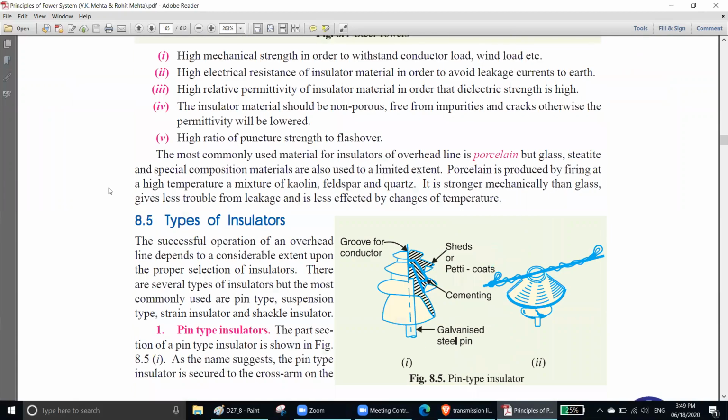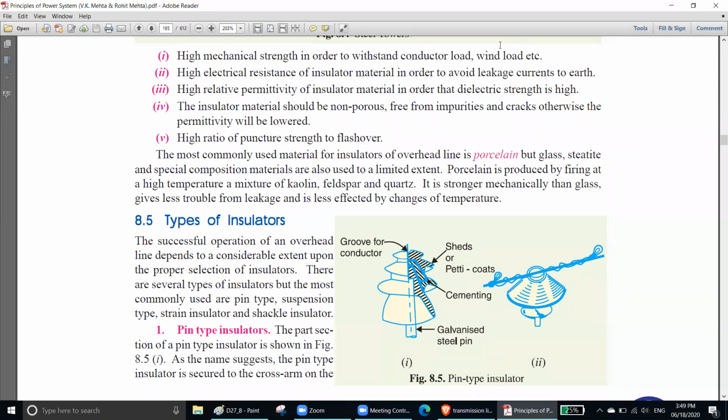Number one, properties. High mechanical strength in order to withstand the conductor load, wind load, etc. Because it should be strong enough to hold the conductor firmly, very strongly. Okay, because there will be wind and a lot of things. So they should withstand the conductor load, wind load, etc.